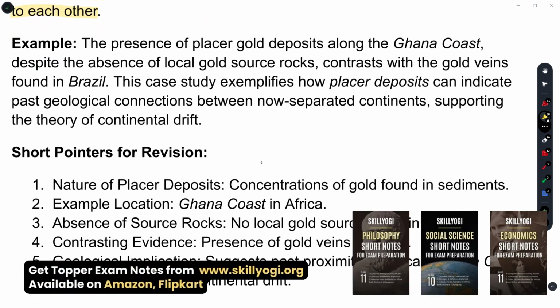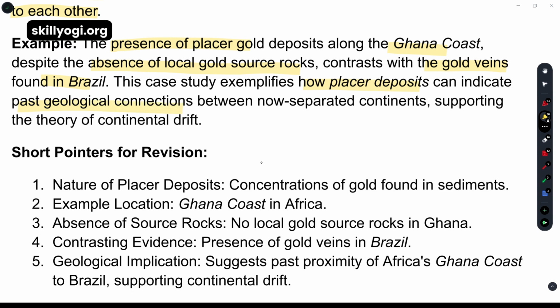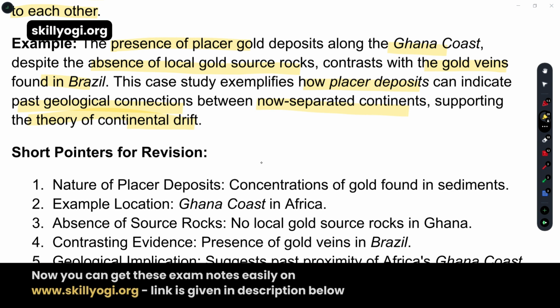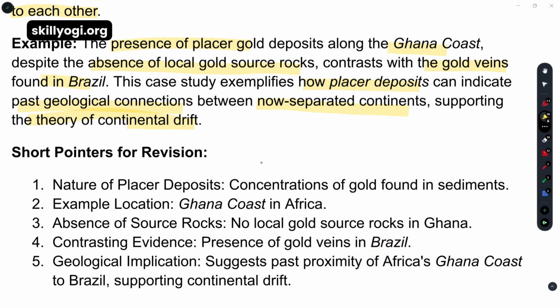What example is given? The presence of placer gold deposits along the Ghana coast, despite the absence of local gold source rocks, which we just learned, contrasts with the gold veins found in Brazil. And that case study exemplifies what? How placer deposits can indicate the past geological connections between the now separated continents and support the continental drift theory. That means how the continents drifted apart, and how it supports the theory and the connection between the now separated continents. That means the separation of the 7 continents is explained by this theory.